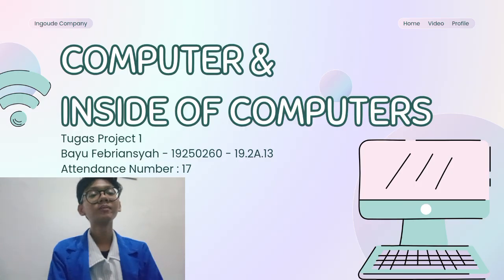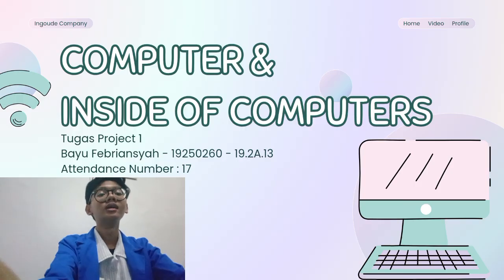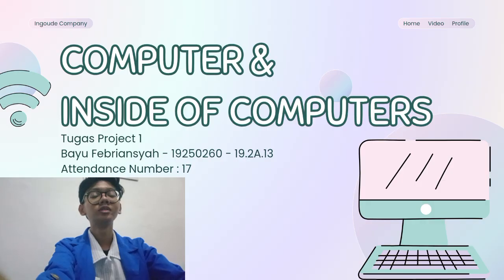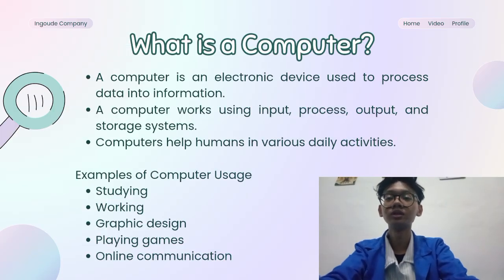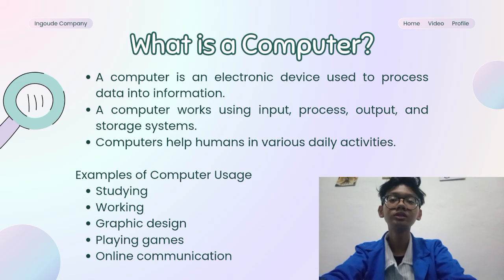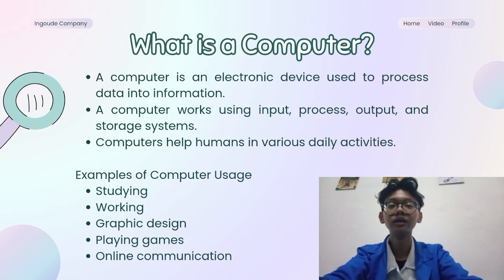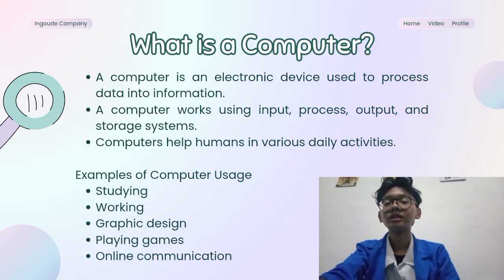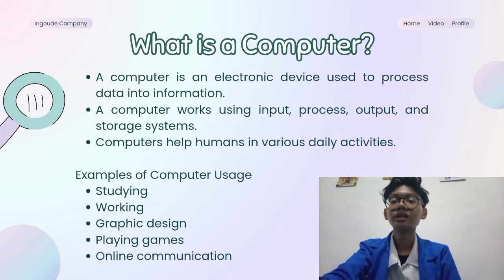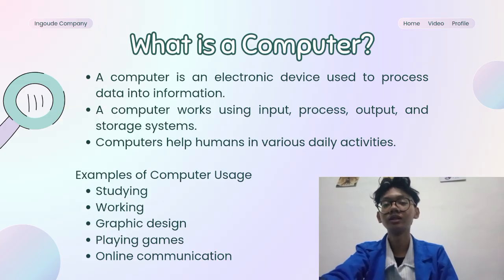In this video, I will present about computers and the inside of computers. Introduction to computers. What is a computer? A computer is an electronic device used to process data into information. A computer works using input, process, output, and storage system. Computers help humans in various daily activities. Examples of computer usage are studying, working, graphic design, playing games, and online communication.